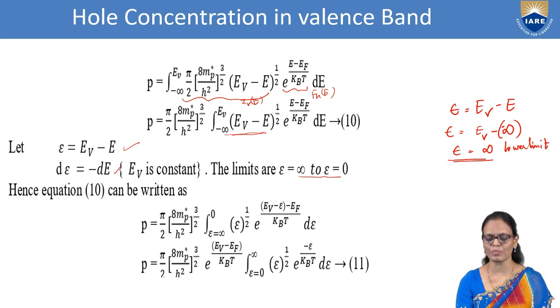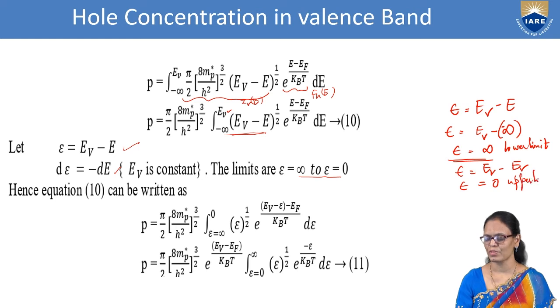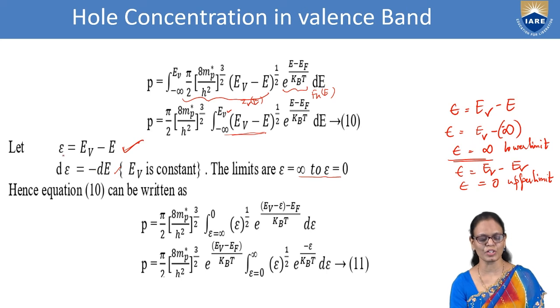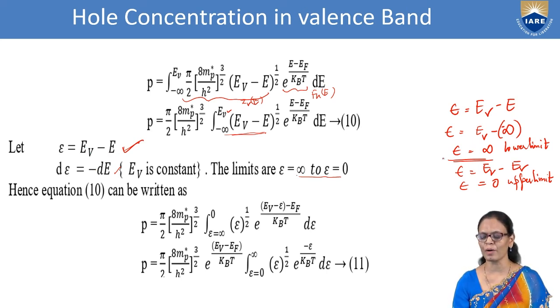Now for the upper limit, what do we have to substitute? In place of E, we have to put the upper limit EV. So epsilon will be equal to EV minus EV, so this will be 0. So epsilon is equal to 0. This will be the upper limit. So the limits are also changing with this substitution. When we are substituting epsilon is equal to EV minus E, the limits are going from epsilon is equal to infinity to epsilon is equal to 0. So we will change the limits also.